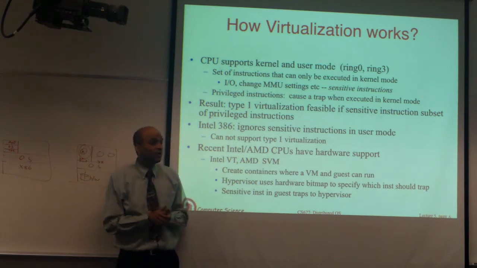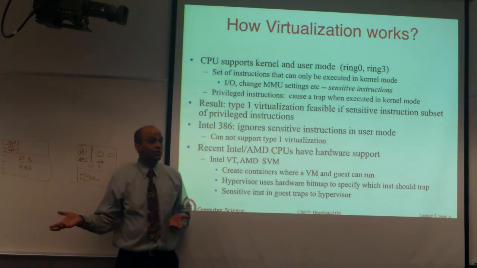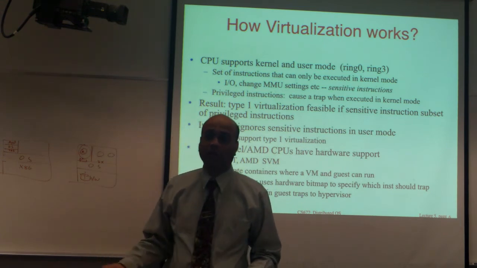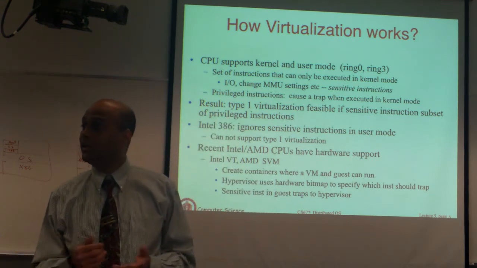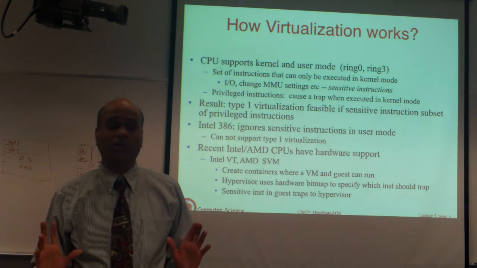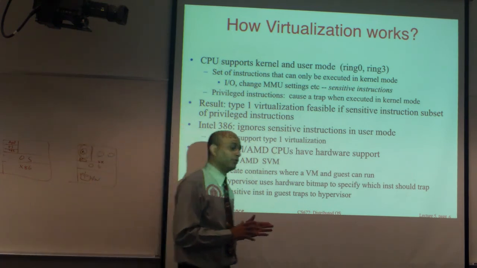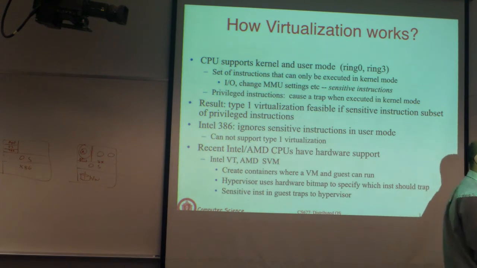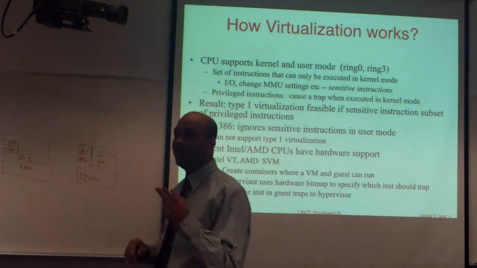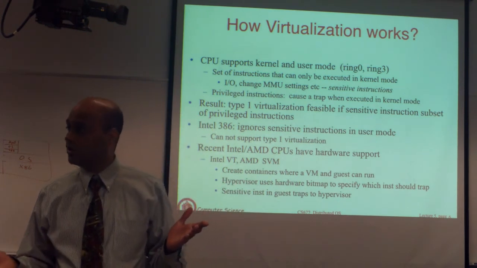Halt is a very pathological example. If a process is trying to muck around with page tables, you don't want user processes to do that, because then one user process will get access to another user process's memory. You will have viruses looking at your browser when you're doing online banking and stealing passwords and things like that. You don't want that. You only want the kernel to modify page tables and things like that. So to ensure security and protection, you always have this division at the hardware level. Every reasonable CPU that you buy will have at least 2 modes, also called protection rings: the user mode and kernel mode.